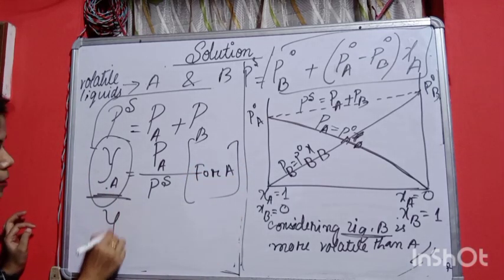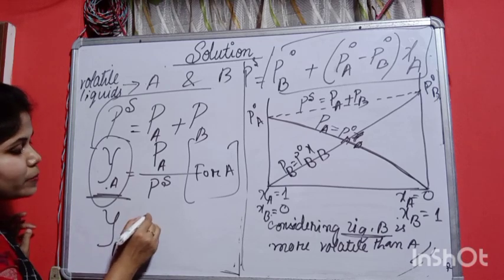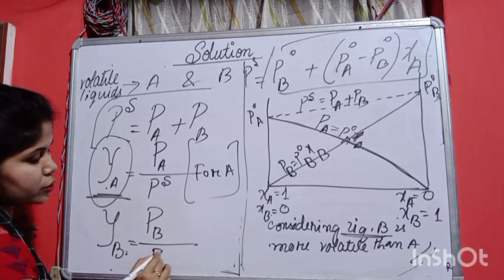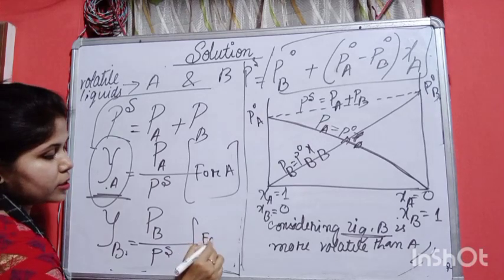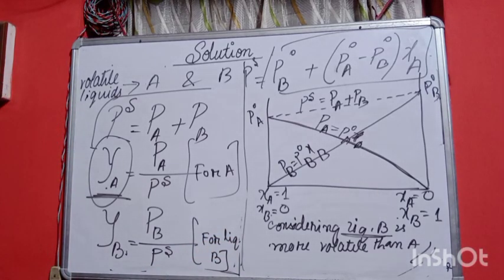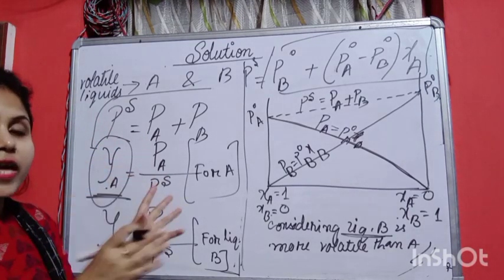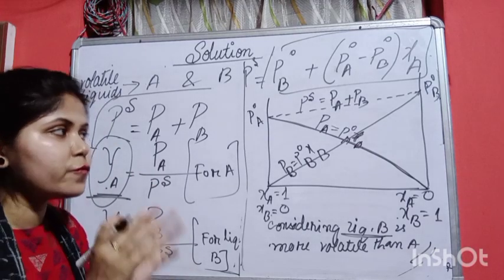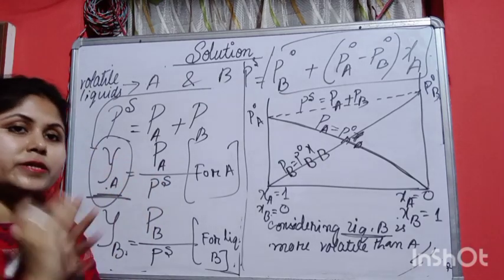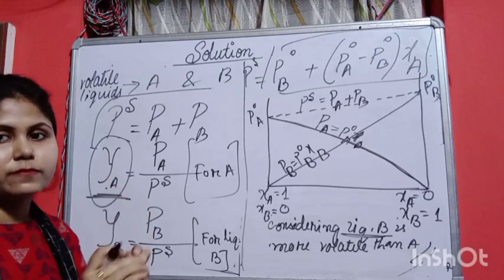And for B, Y of B is equal to, since we have taken liquid component B, the vapor pressure of B divided by the total pressure. Please observe this carefully. This is very, very important for your entrance exams and also for your sums. This type of sum will be there. Please note it down and understand whatever I have taught you today.